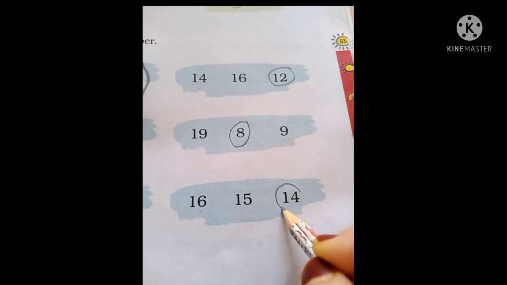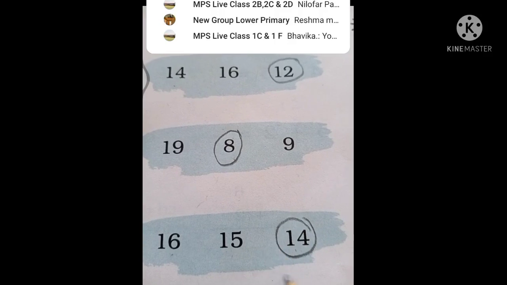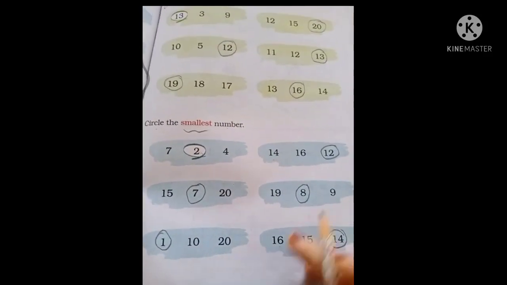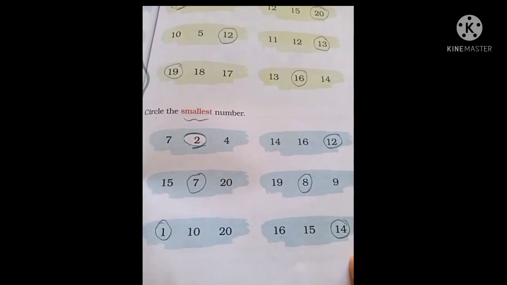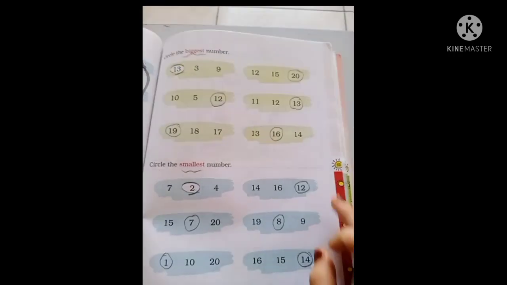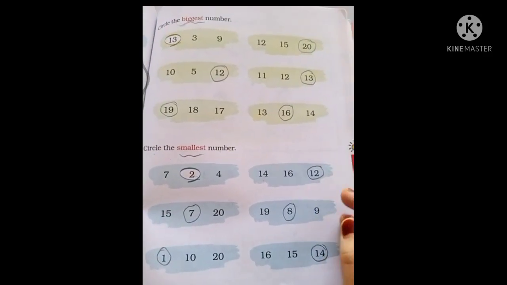Next is 16, 15 and 14. So if you will see 14, 15 and 16. So 14 came first. So that means 14 is the smallest number. So we have to put a circle on the number 14. Is it clear to everyone? So here I have put circles on all the smallest numbers. Is it visible to everyone?